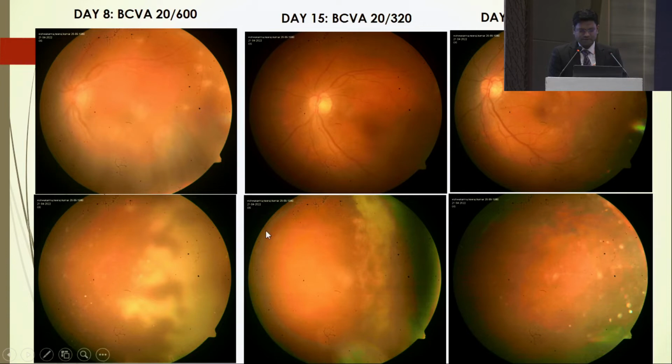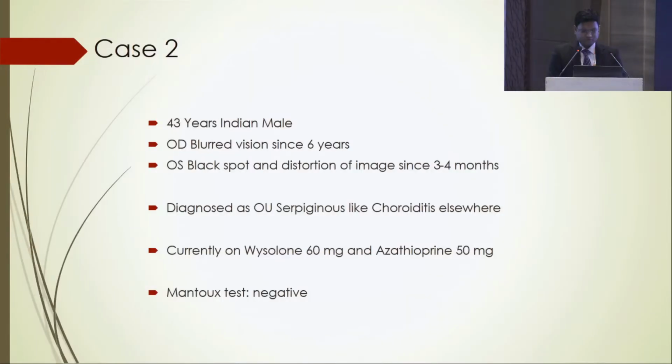You can see that the retinitis lesions started healing by day 15, and by day 30 they completely healed, leaving pigmentary changes. So this was case 1. Coming to case 2, he is a 43-year-old Indian male. He complained of right eye blurred vision since 6 years and left eye distortion of images since 3 to 4 months. He was diagnosed as serpiginous-like choroiditis and was on oral Wysolone 60 mg and azathioprine.